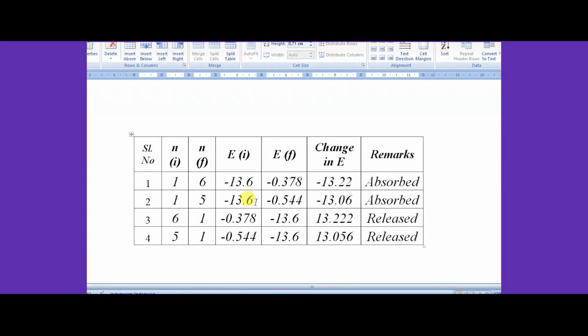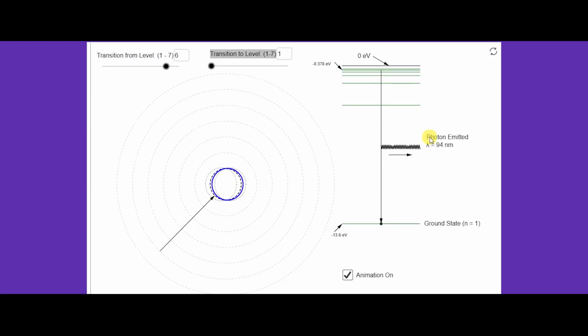When it transits from a higher energy level to a lower energy level, the change in energy is 13.222. So in that case, the energy is released. Looking at our simulation, you can also see that the photon is being emitted.